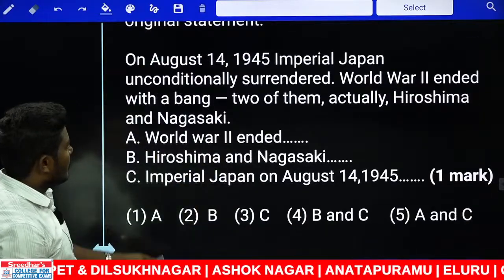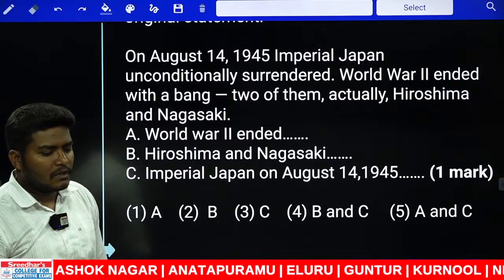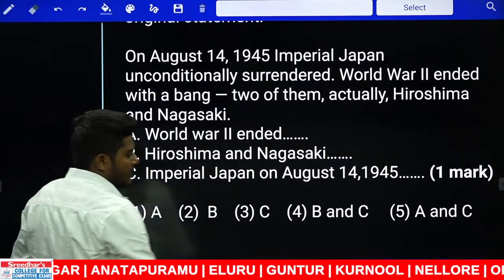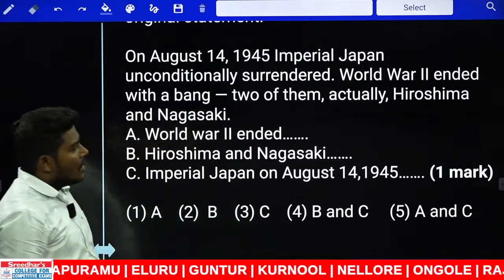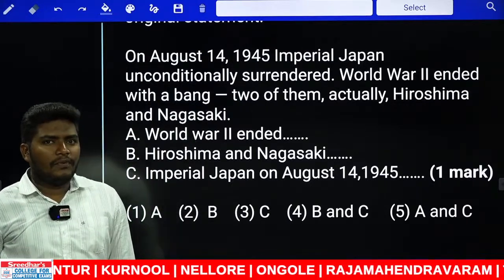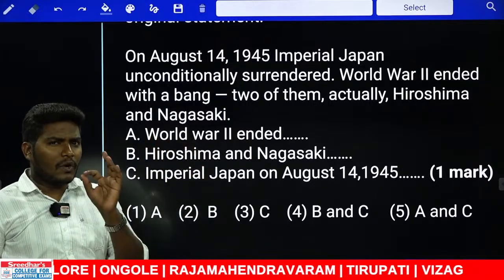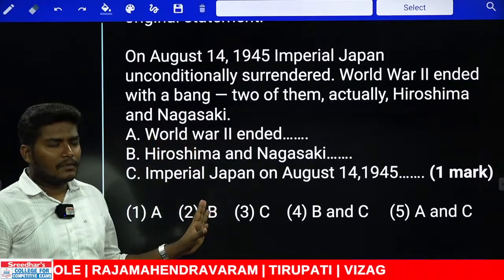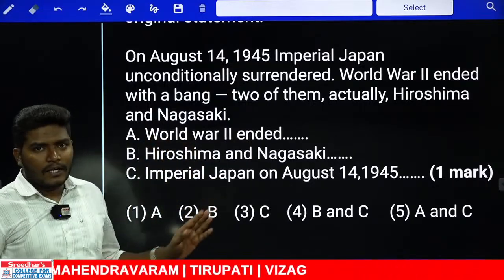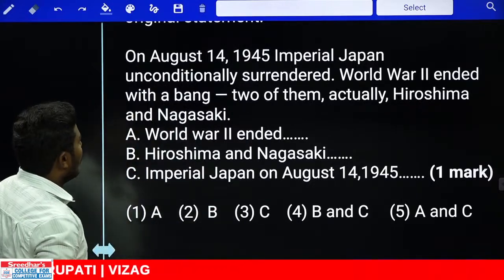Yeah, the most important section of today's explanation, that is this one, that is starters. Okay. Now let us look at this. If you want to make yourself perfect in starters, first you need to read the sentences properly. You need to understand the meaning crystal clear. If not, you cannot do them perfectly. There will be a negative mark if you do so without reading. What is the statement given?